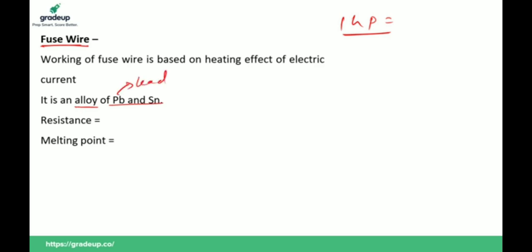This is the symbol of lead and this is the symbol of tin. So it is an alloy of lead and tin. The question is, should the resistance of a fuse wire be very high or low? This is a very super duper hit question. Low or high? The resistance of a fuse wire should be very high, yes, and the melting point should be very low. Resistance should be very high, and it works on heating effect of current. These are very important questions.